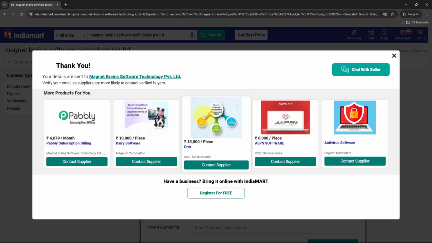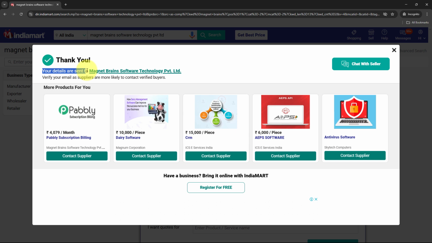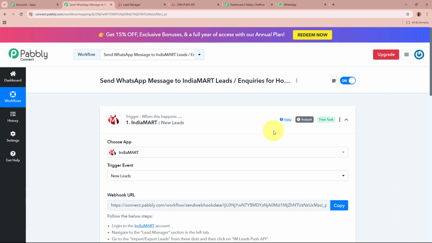So this is a dummy GST number. I'm going to click on this submit button. It says your details are sent. As the test lead is now generated, I'm going to go back to my workflow. So this is my workflow.